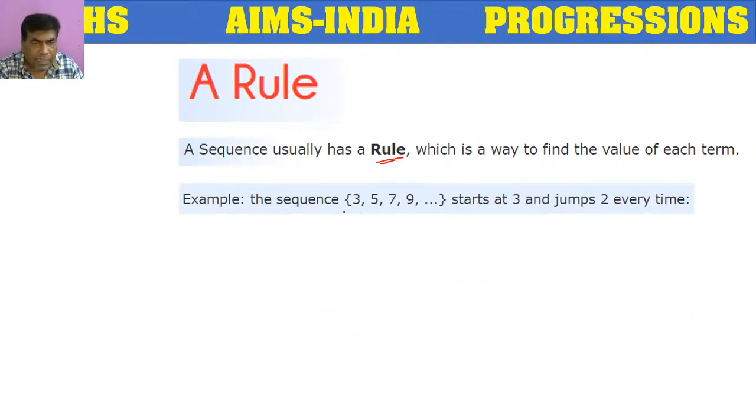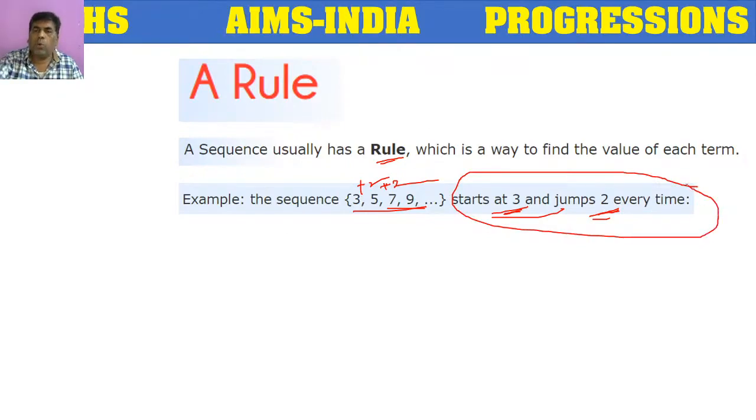Suppose for example, this is the sequence 3, 5, 7, 9. So how is this sequence? It starts at 3 and jumps 2 every time. Jumps 2 every time means plus 2. 2 values it is jumping, means 2 values it is increasing. 3 plus 2 is 5, 5 plus 2 is 7, 7 plus 2 is 9. So what is the rule of this sequence? The rule of this sequence is starts at 3 and jumps 2 every time.